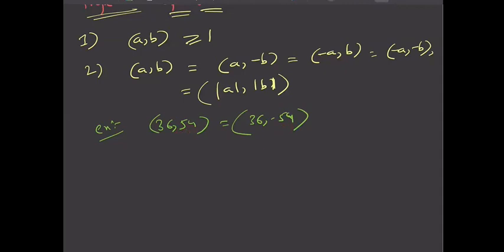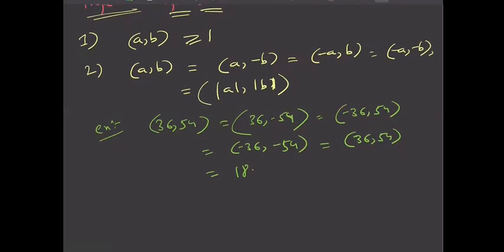The prime factorization is the same, just a minus sign. This is also GCD of minus 36 and 54, also the same as GCD of minus 36 and minus 54, and mod A, mod B is nothing but 36, 54. And the answer is 18 for all of these.